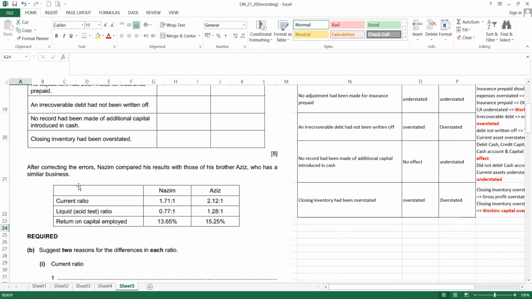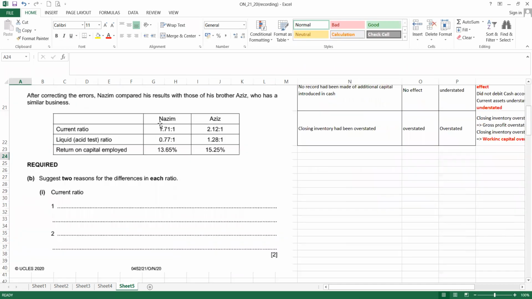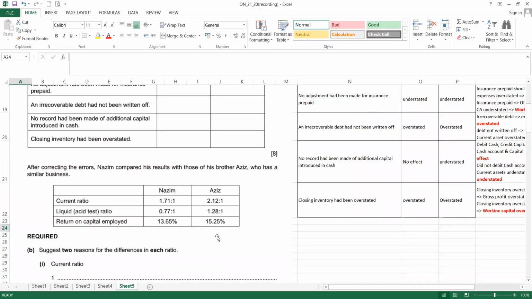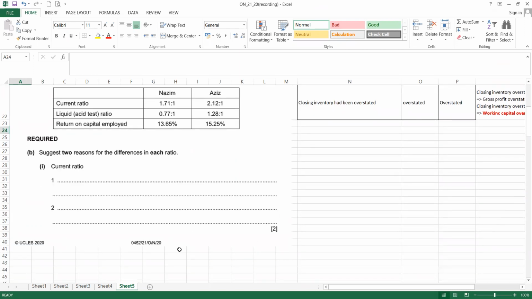After correcting the error, Nazim compared his result with those of his brother Aziz, who has a similar business. So Nazim and Aziz, current ratio, basically Aziz is better because this one is 2.12, higher is better. Liquidity, same thing, Aziz is better than Nazim. Return on capital employed, Aziz is also better. Suggest two reasons for the difference in the current ratio. Why are the current ratios for both different?